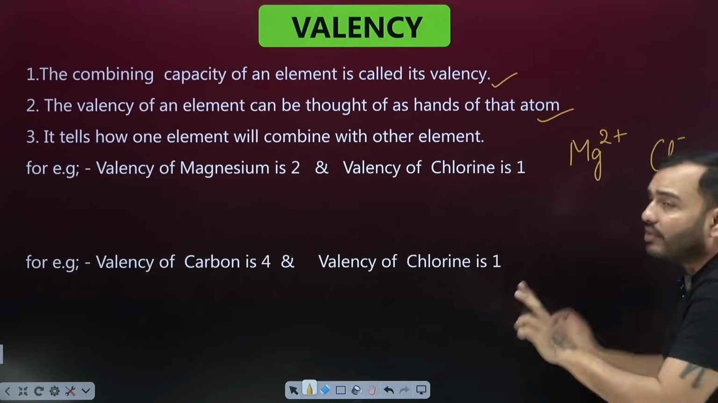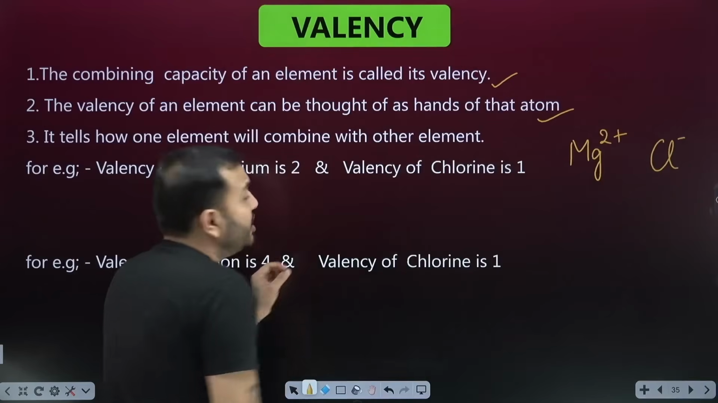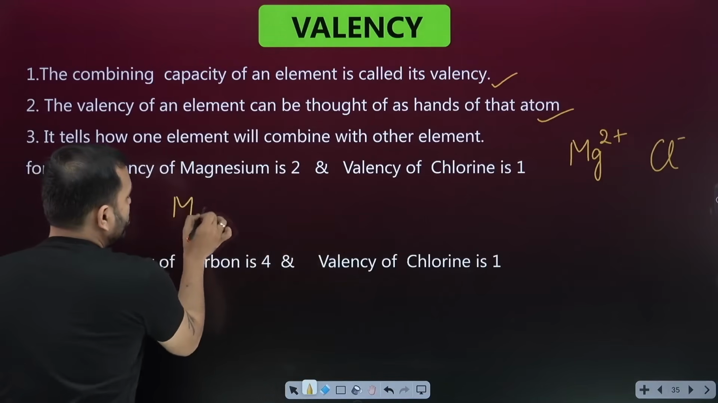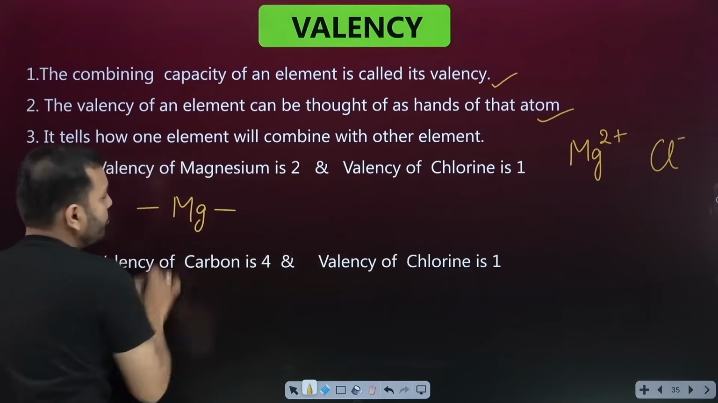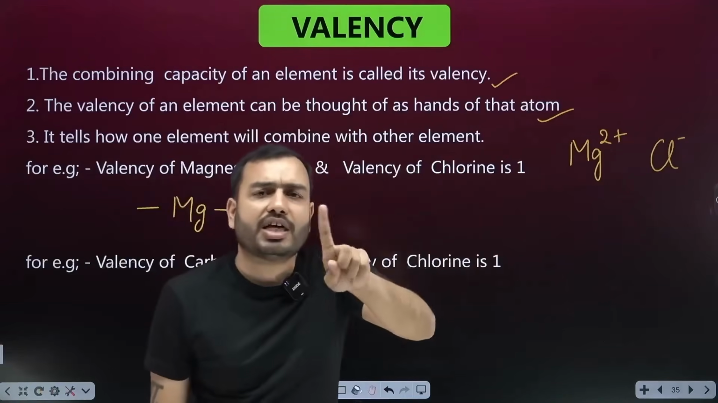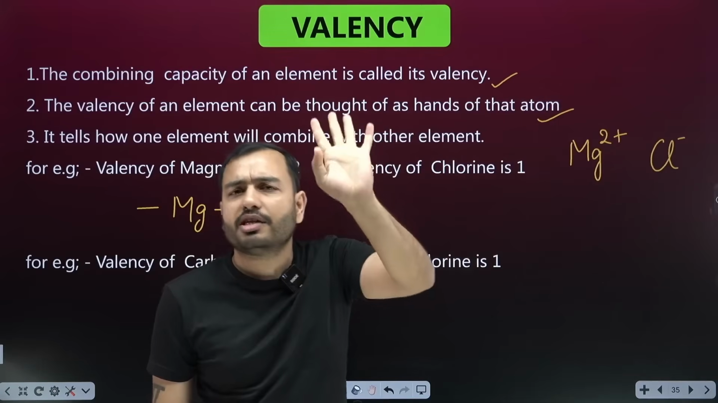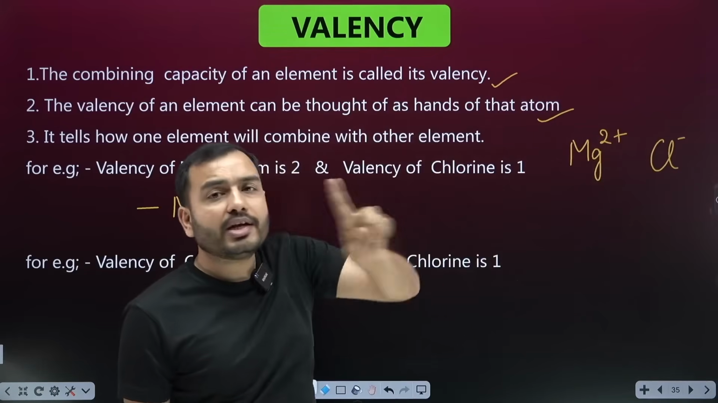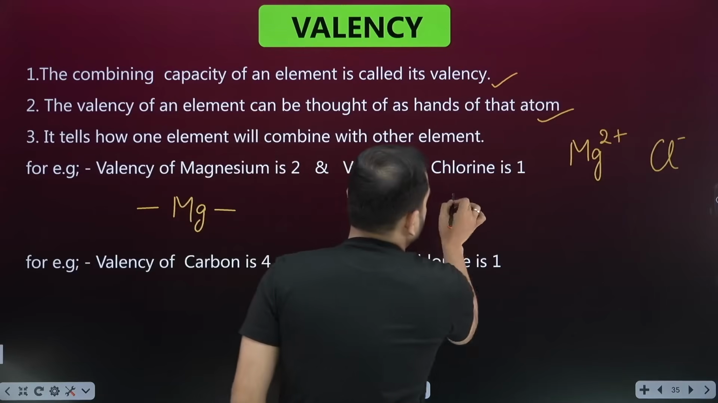It means the valency of magnesium is 2. It means how many hands does magnesium have? It has 2 hands. So suppose here is magnesium. How many hands does it have? 1, 2. What is the second? Chlorine. Chlorine has 1 negative charge. It means this has 1 hand. Now forget the positive negative. Whatever is written above, that many hands it has. 1 negative means 1 hand. So how many hands does chlorine have?